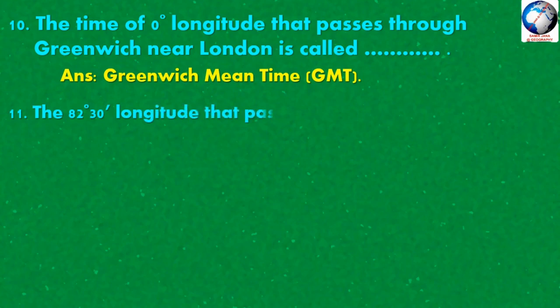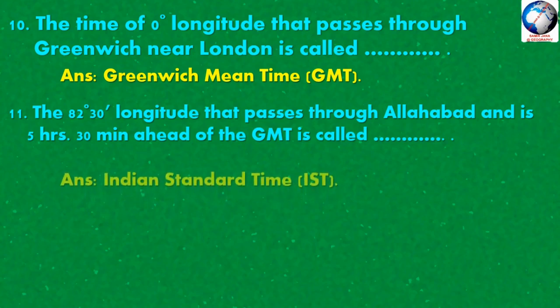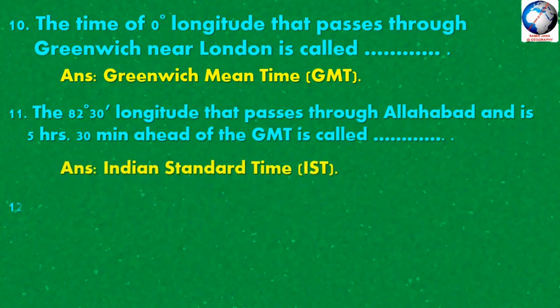Question number 11: the 82 degree 30 minutes longitude that passes through Allahabad and is 5 hours 30 minutes ahead of the GMT is called dash. It is called the Indian Standard Time or IST, 82 degree 30 minutes east longitude.